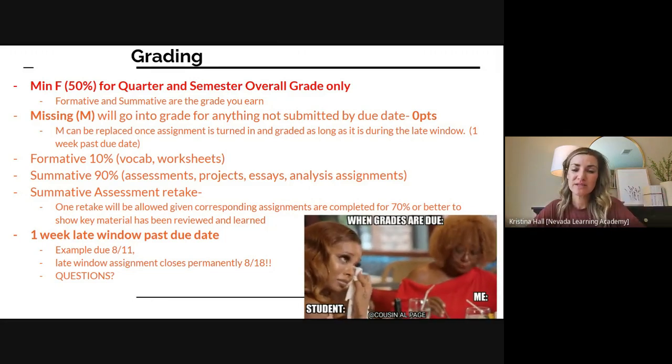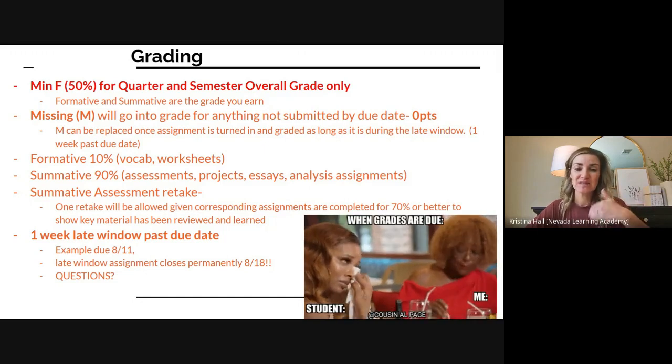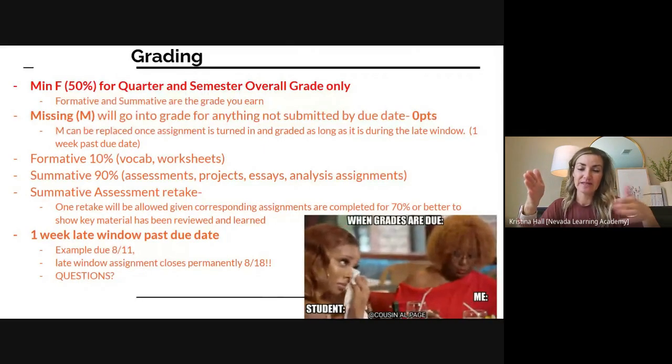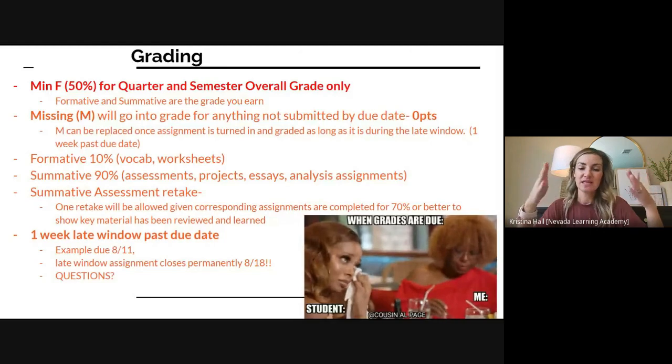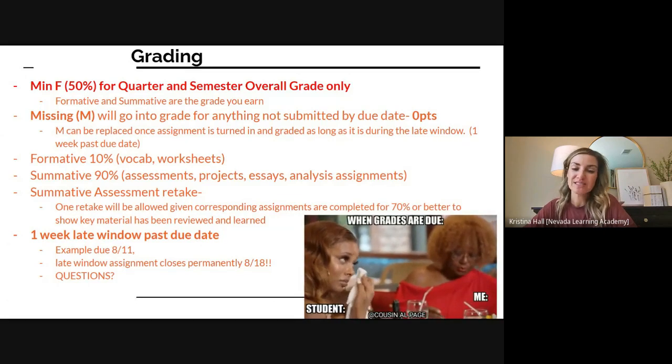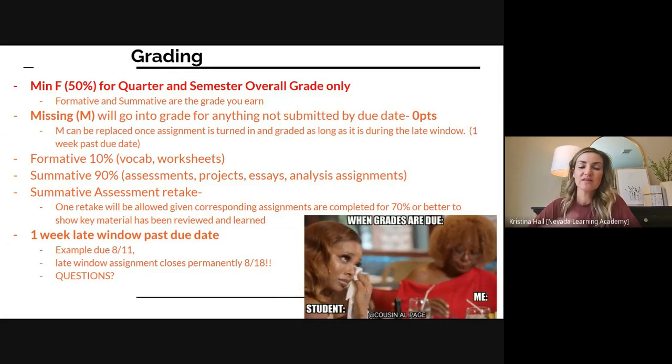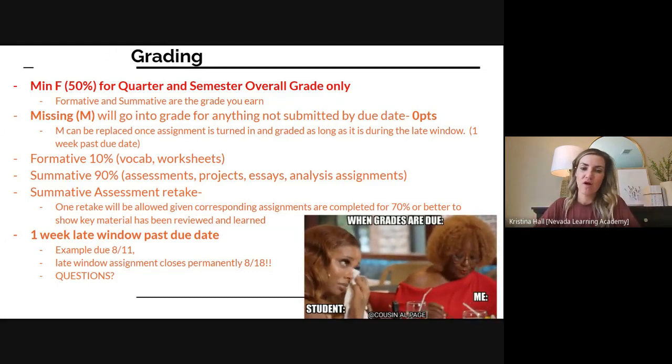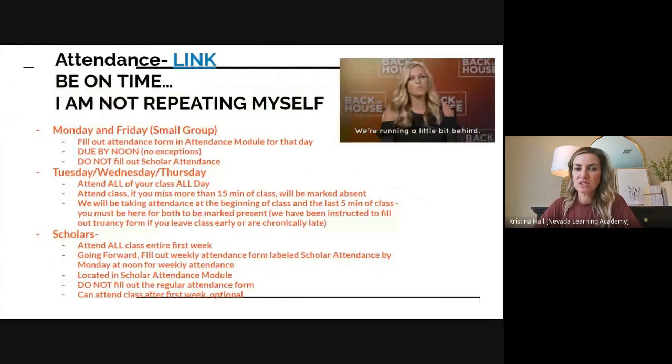And then remember, on summatives, you are allowed to retake. It just needs to be within that late period. So if you want to retake it, it gets done within that late period before it closes. So remember, the late window is 1 week. For example, if things are due on the 11th, then they would close on the 18th, giving you that 7-day window from the due date. Any questions on any of that? And again, all this I posted in the announcements. So if you need to go back and review anything or if you have questions, the general information is there.